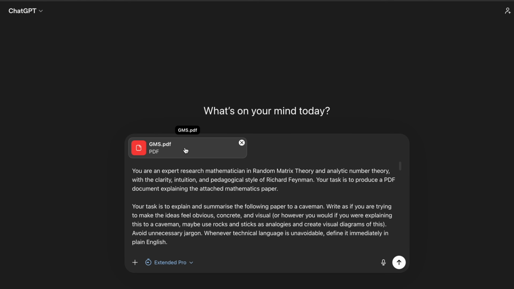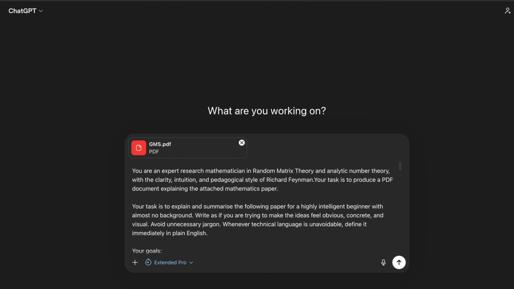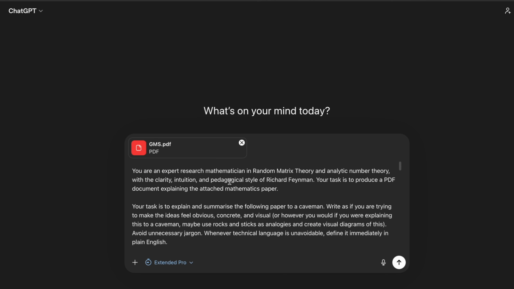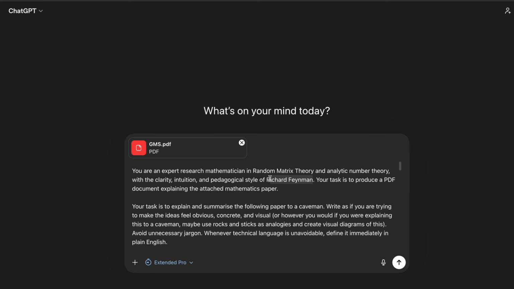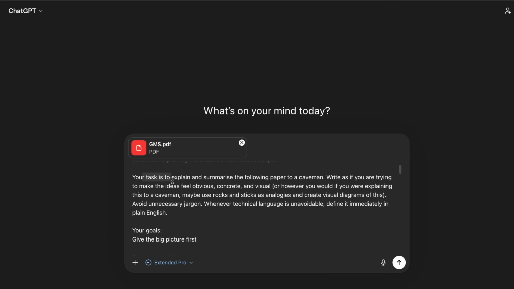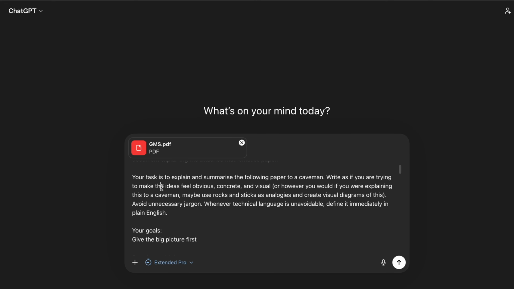We've given the paper as a PDF to ChatGPT, and we've asked it 3 different prompts. The first one is the caveman level. We've said you're a research mathematician in random matrix theory and analytic number theory with the clarity, intuition, and pedagogical style of Richard Feynman, who everyone knows is one of the best explainers of maths and physics, mostly physics, I suppose, but he was pretty well known as a mathematician as well. Your task is to explain and summarize the following paper to a caveman. Write it as if you're trying to make ideas feel obvious and concrete, visual, or however you would if you were explaining this to a caveman.